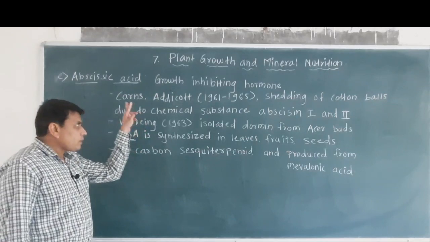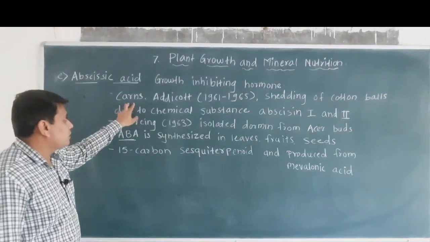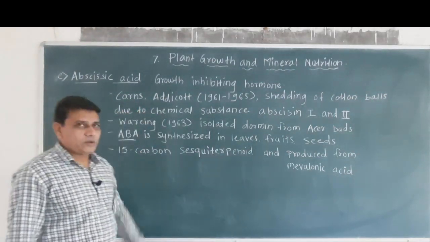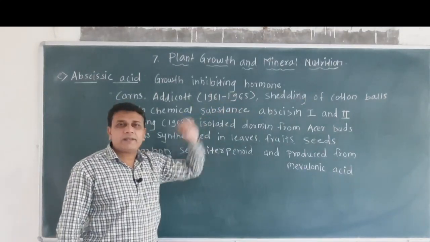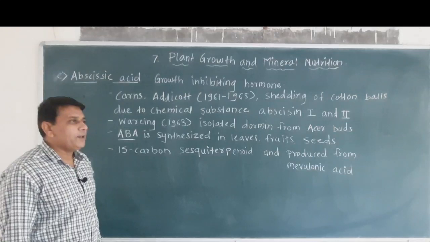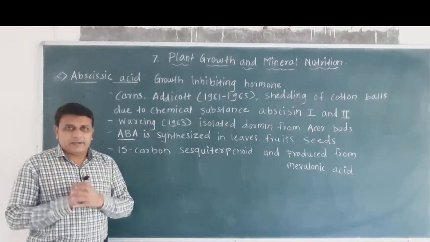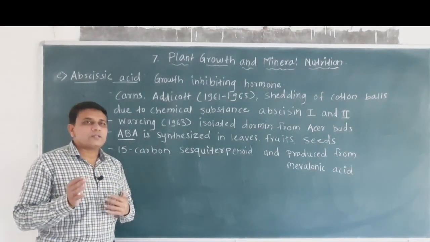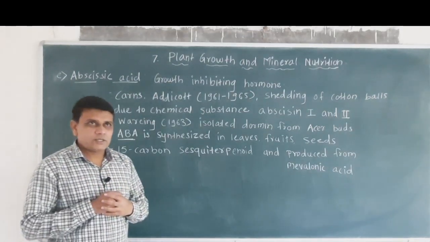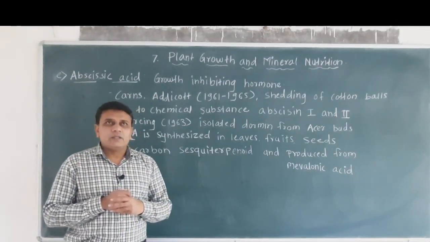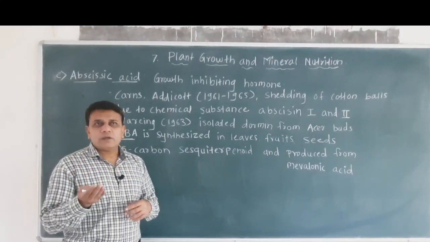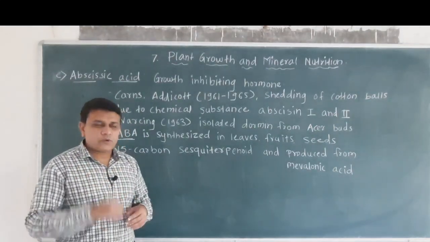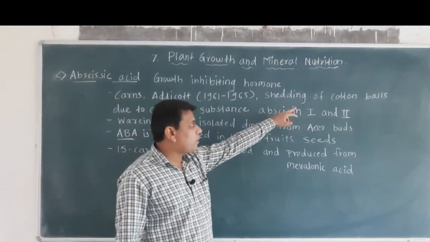Then the scientists Carnes and Addicott, during the years 1961 to 1965, studied cotton plants, and during their study they found that the cotton balls fell from the plants. This phenomenon is called shedding of cotton balls.